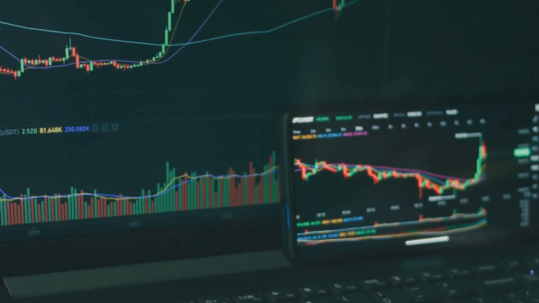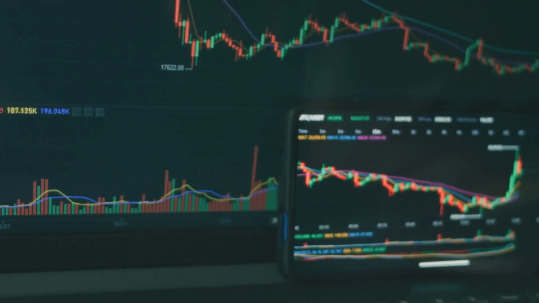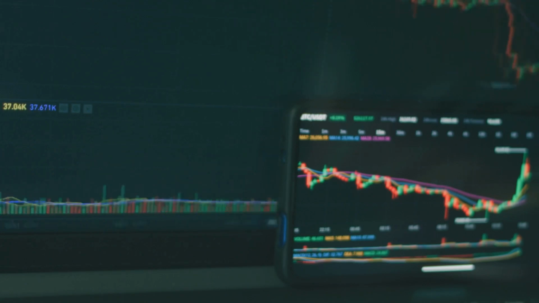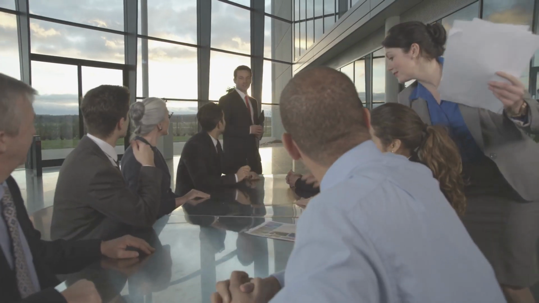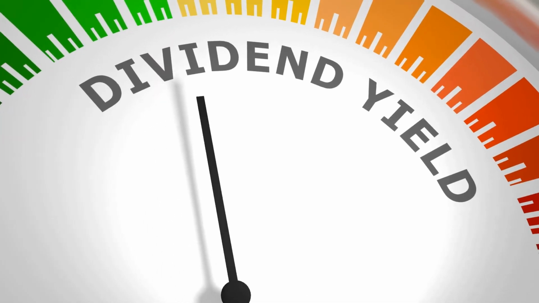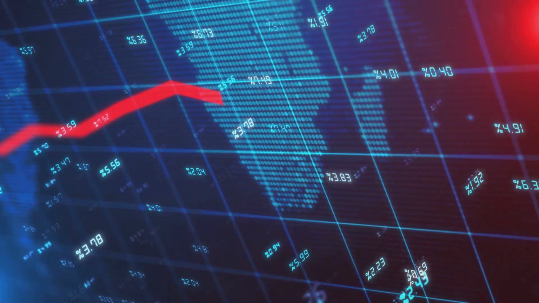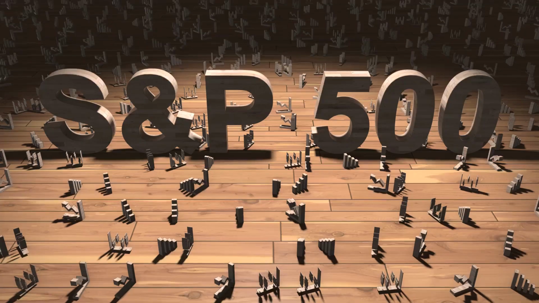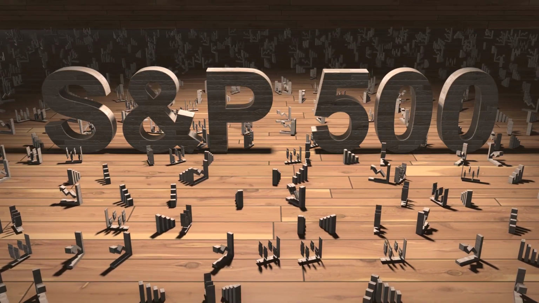Investors seeking potentially higher dividend growth may consider alternatives like the Vanguard Dividend Appreciation ETF, or VIG. VIG focuses on companies with a consistent track record of increasing dividends over time. This approach differs from SCHD, which prioritizes high current dividend yields. VIG's investment strategy has yielded impressive results, with the ETF consistently outperforming the S&P 500 index in terms of dividend